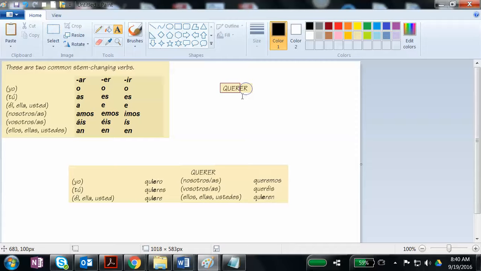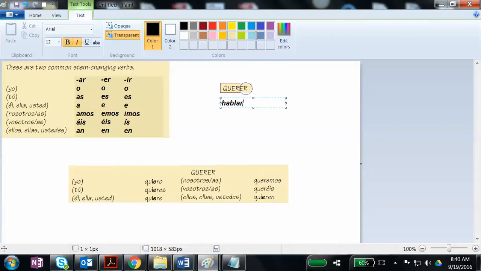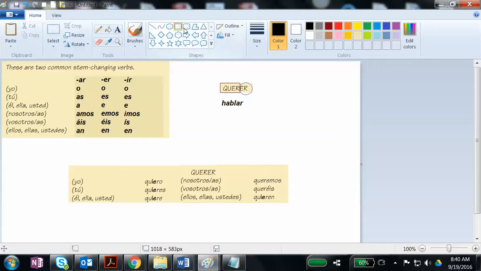And that ending dictates what series of endings you would add to your verb to say different people are doing that action. So this verb means to want or to love, but let's say I had to speak. This ending right here tells me I need to add these endings, and I add those endings to say who's doing the speaking. So if I leave my stem alone, here's my stem, and I start adding O to my stem, hablo, and then hablas, and then habla, hablamos, habláis, hablan, I've said different people are doing the speaking.